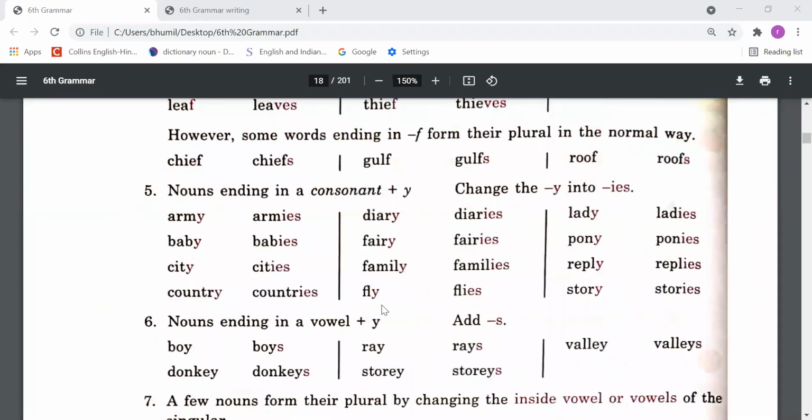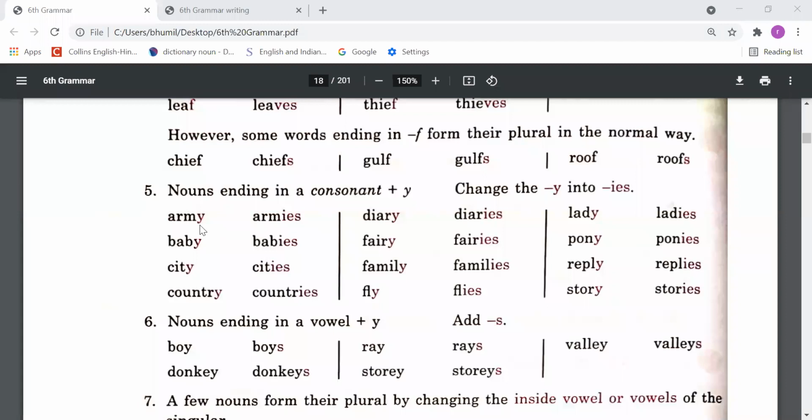Let's come to rule number 5. Nouns ending in a consonant plus y: change the y into ies. So in this rule, dear students, we have to understand that when any word ends in the letter y and before the y there is a consonant letter, while making singular to plural, we have to add ies instead of y. Like army.